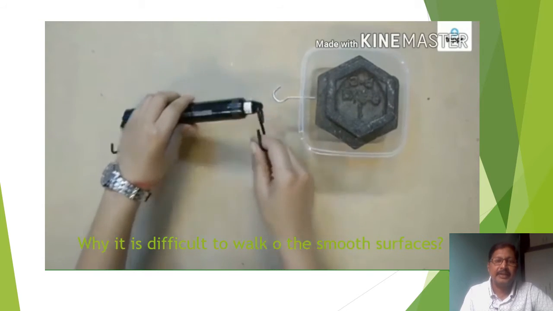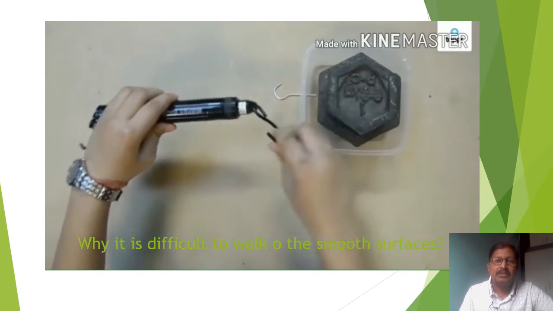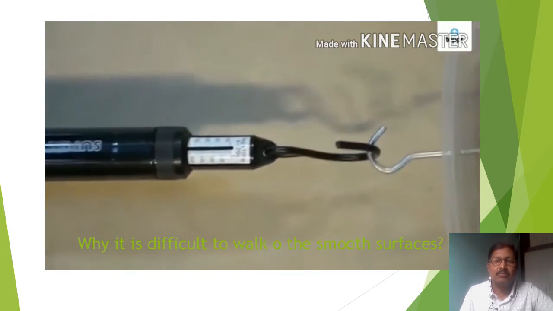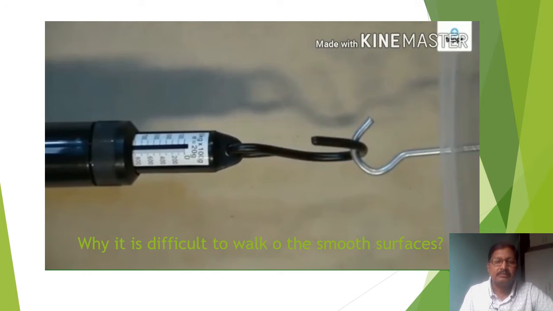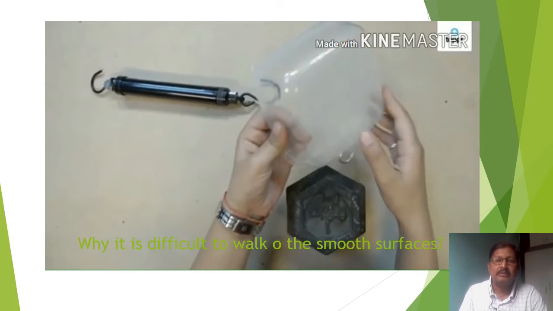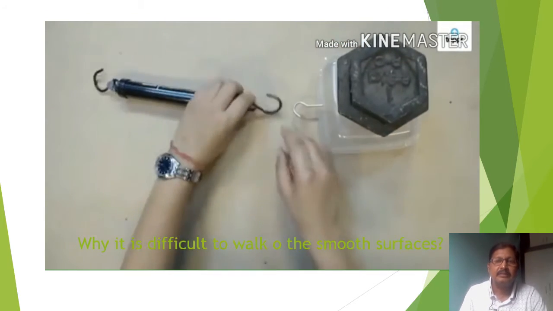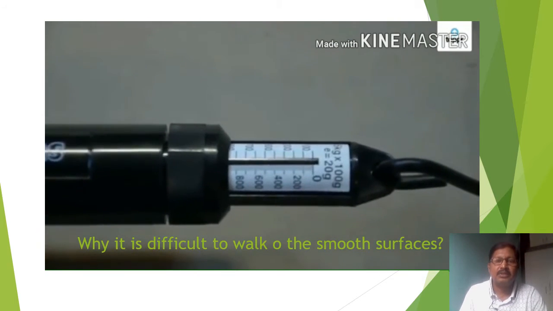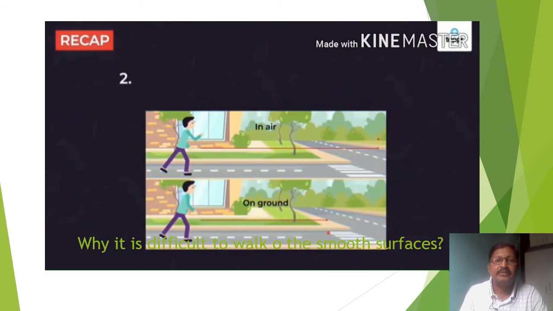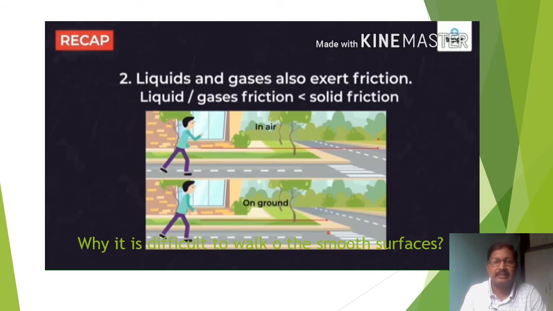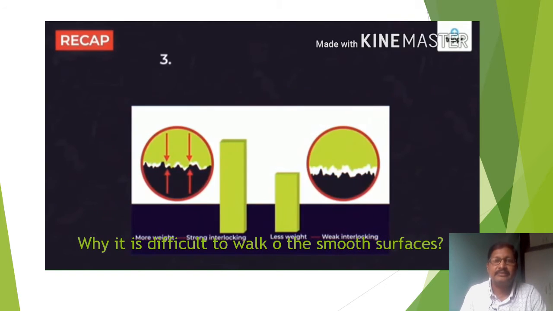Observe this activity: take a spring balance and weigh the plastic box, and perform the experiment. In this experiment the box has a smooth surface; we pull it and observe the weight also. In this figure we see that liquids and gases also exert friction. Liquid and gas friction is also less than this.